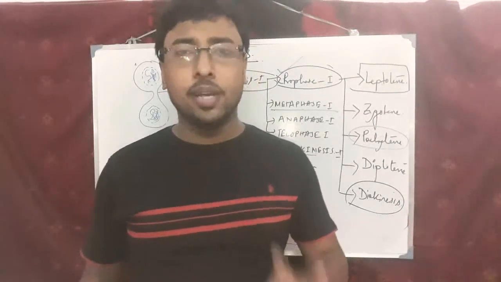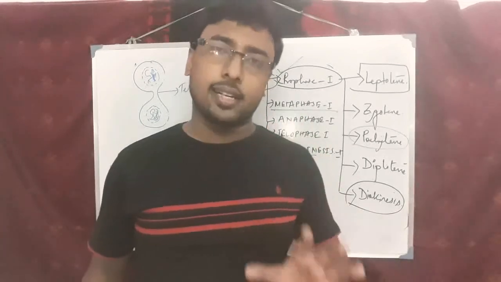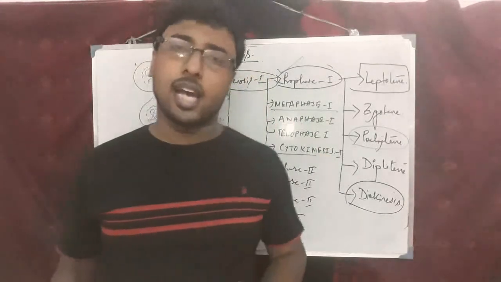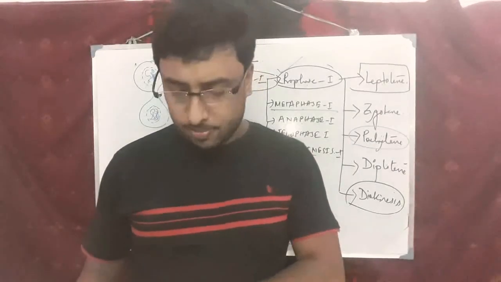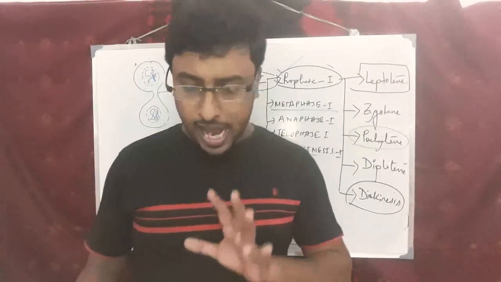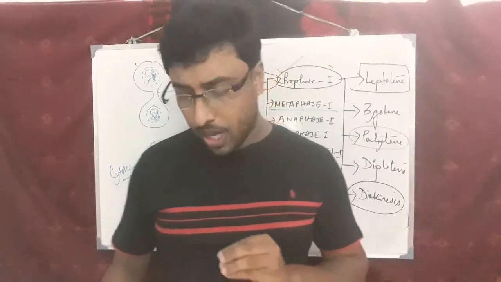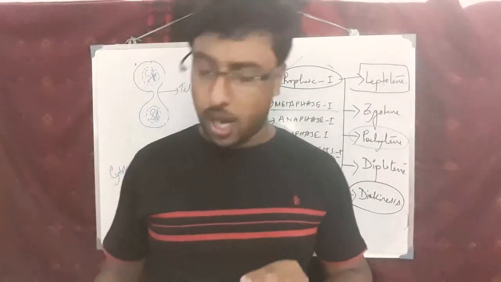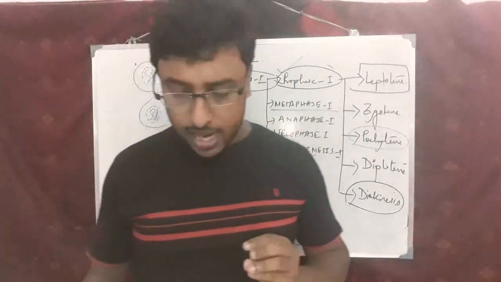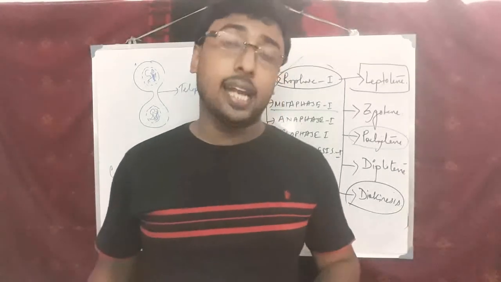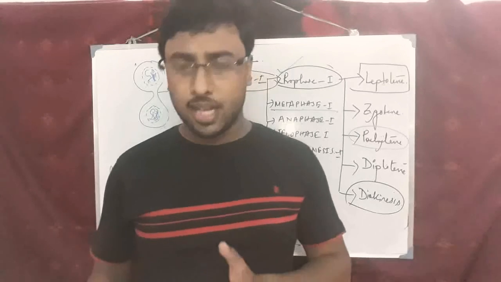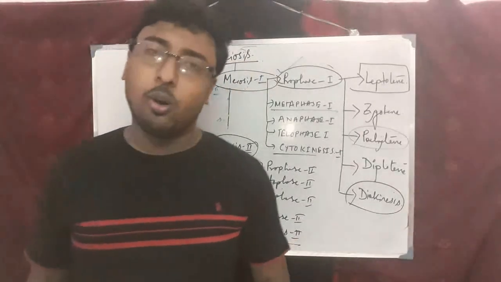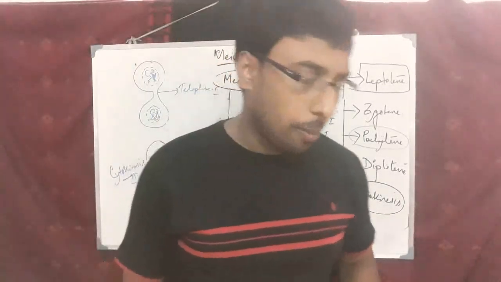And karyotype means, based on their shape and size, we are identifying the chromosomes. Ultimately, we are arranging chromosomes from a cell based on their shape, size, and the position of their centromere. The arrangement of chromosomes is the karyotype, and the diagram is the ideogram. These are some important things. So regarding the cell, the topic is completed.